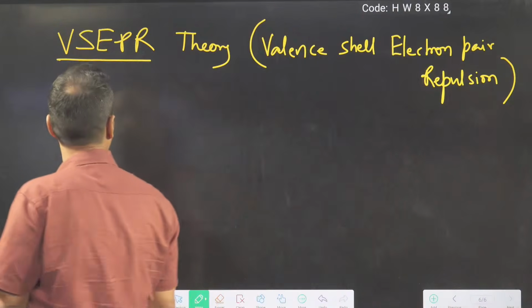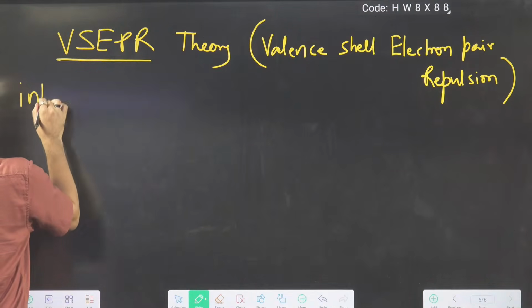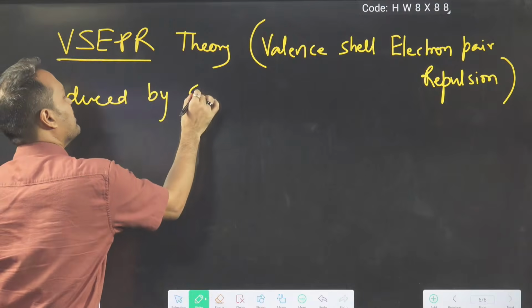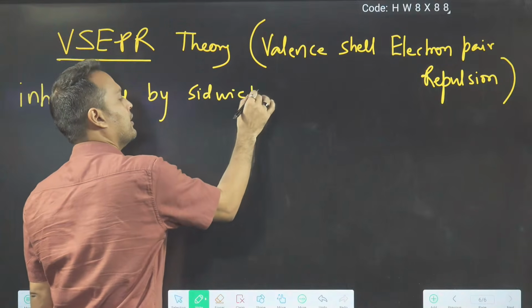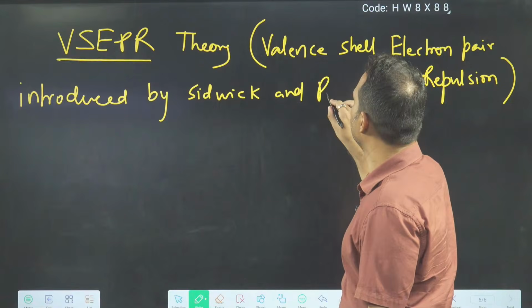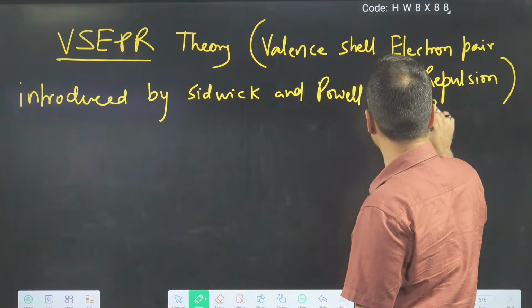Okay, come. VSEPR theory. So introduced by Sidgwick and Powell in 1940.